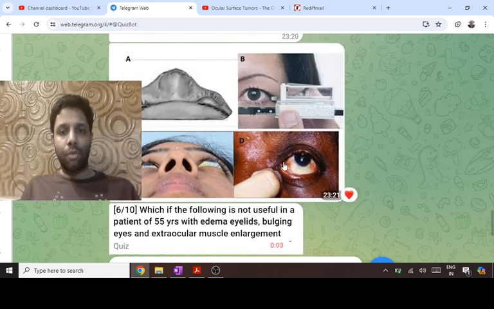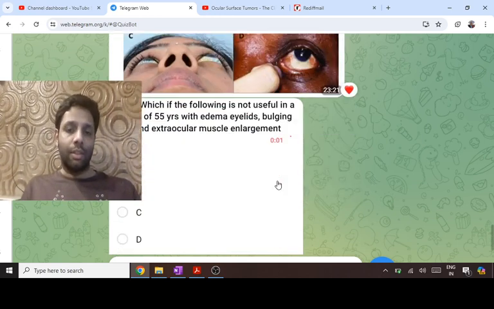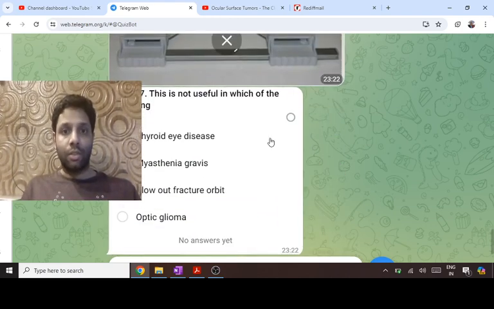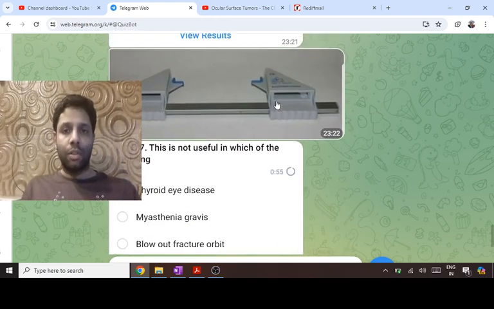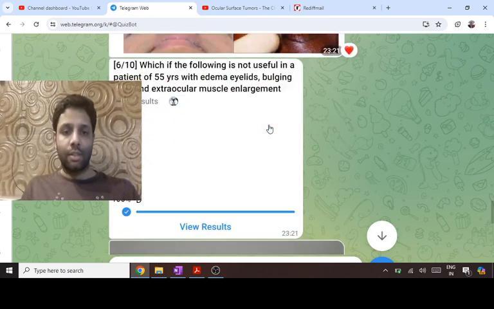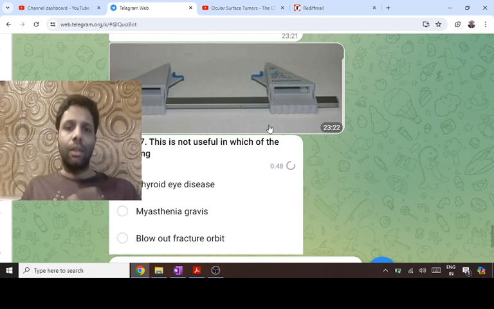The three are for proptosis. This is for the regurgitation test. That is for chronic dacryocystitis. In acute, you can't do it because there is pain, redness, swelling, so you can't touch acute dacryocystitis like this. This is the Hertel's exophthalmometer.